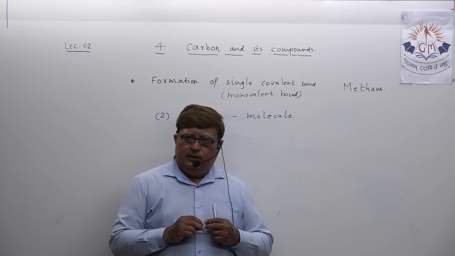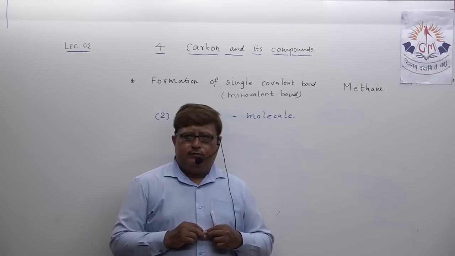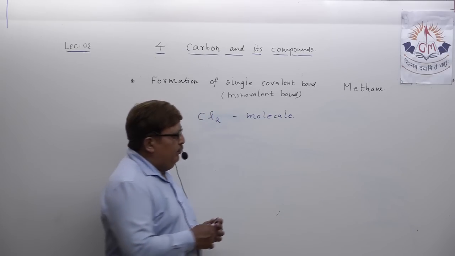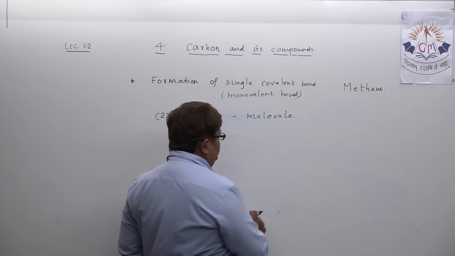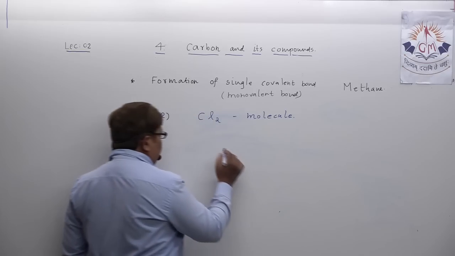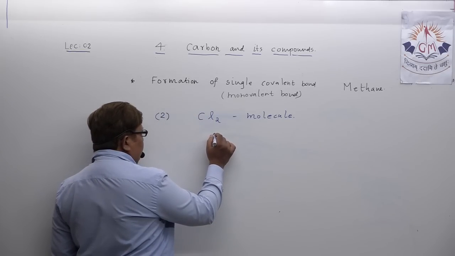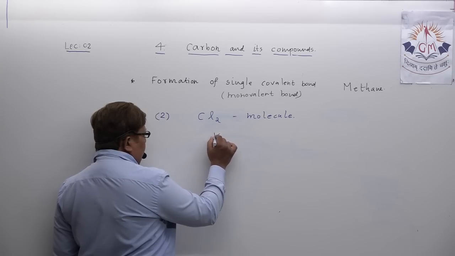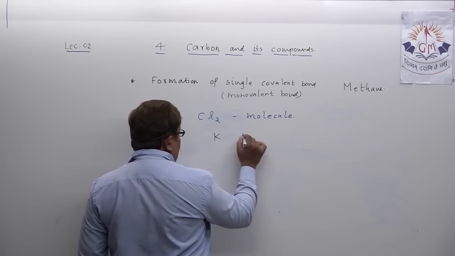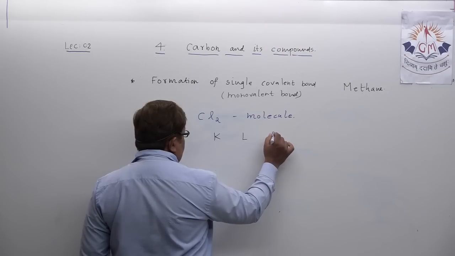And the electronic configuration of chlorine, if I write it, there are three orbits, my dear students: the first orbit called K orbit, then L and M orbits.